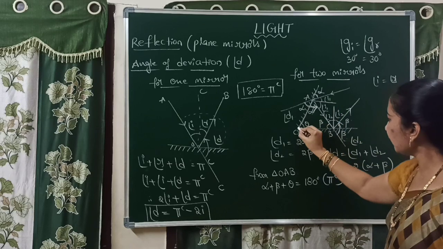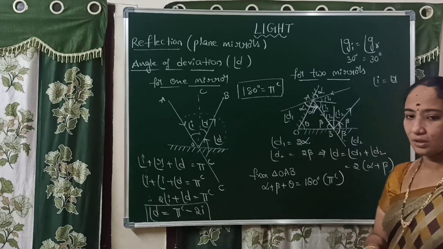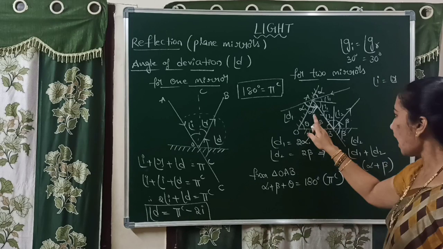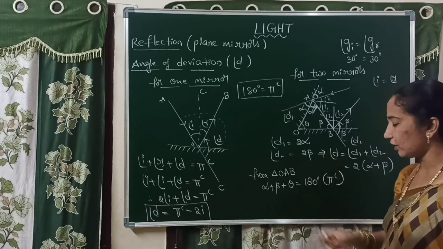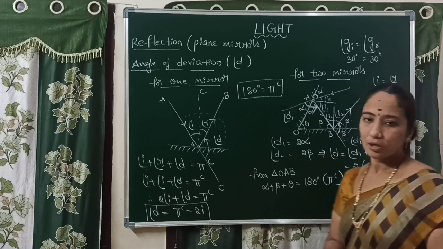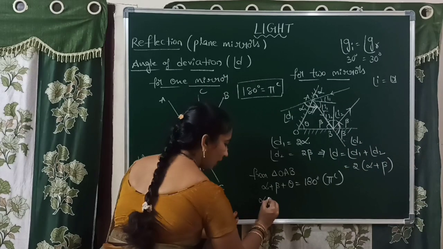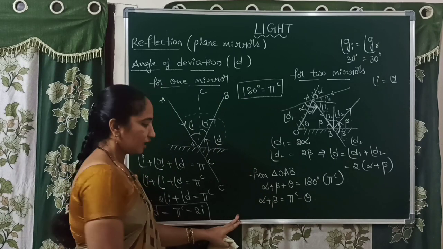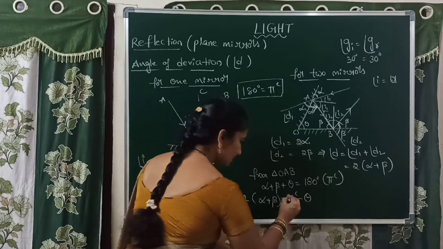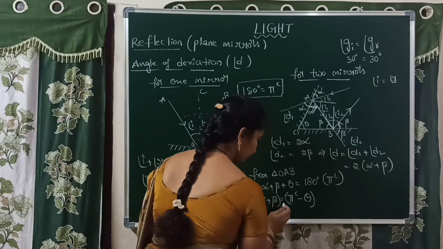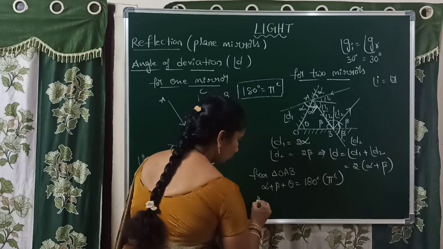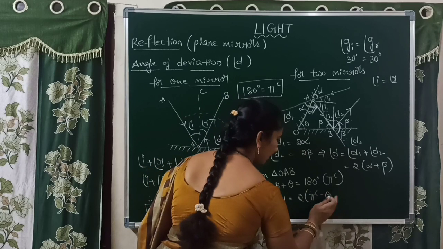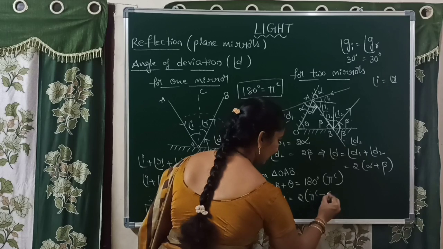Observe the figure carefully. Here you observe a small triangle. You know, the total angle in a triangle is equal to 180 degrees or pi radians. That means alpha plus beta plus theta is equal to 180 degrees or pi radians. So from this you can calculate alpha plus beta is equal to pi radians minus theta. If it is multiplied by 2 on both sides, 2 of alpha plus beta is equal to 2 into pi radians minus theta.